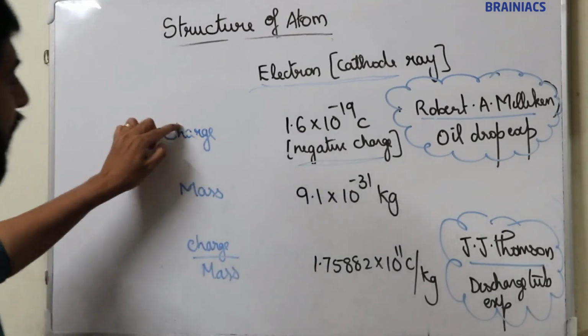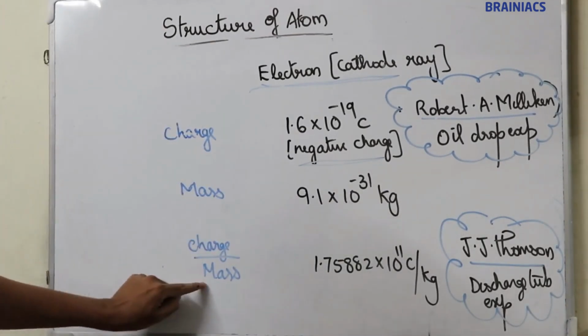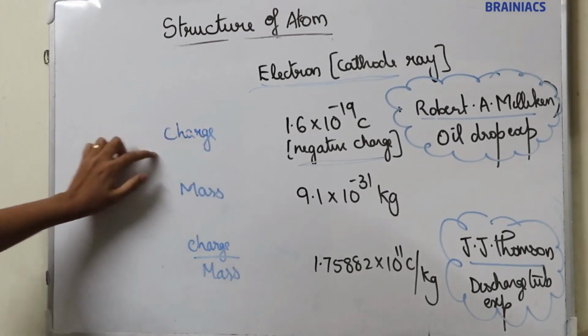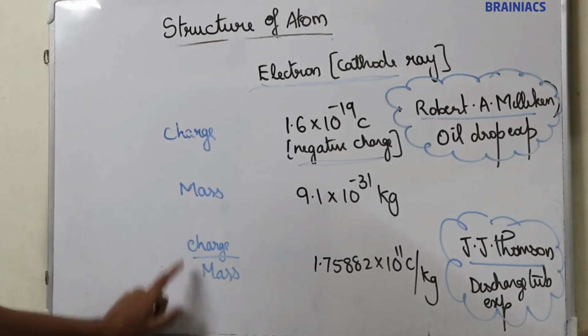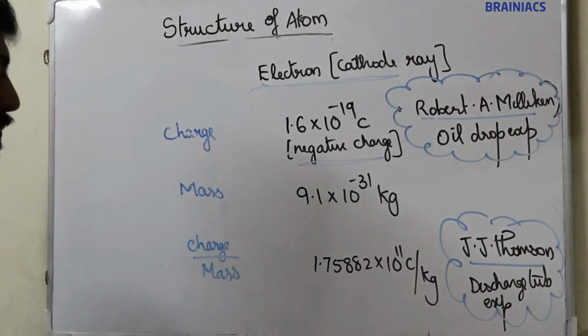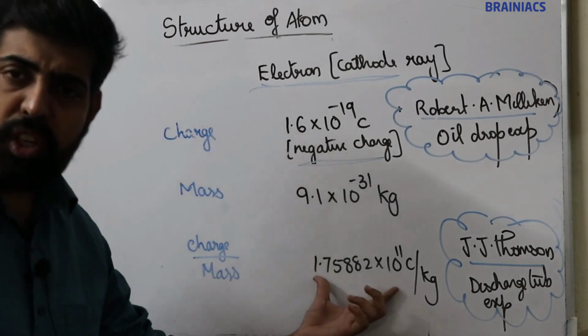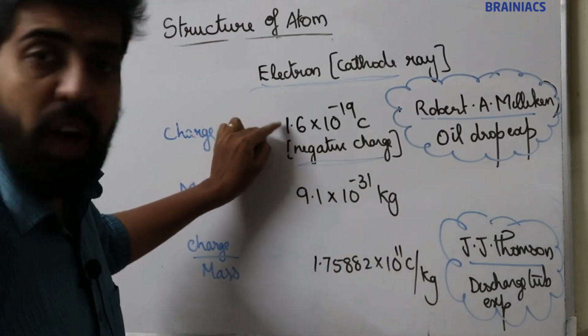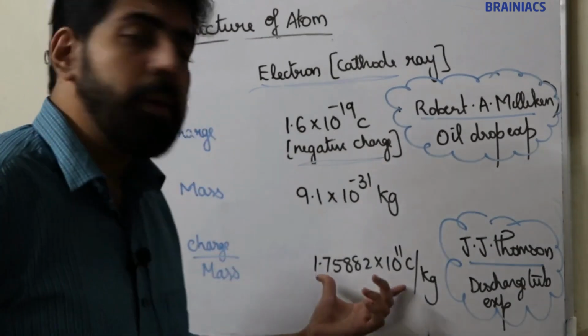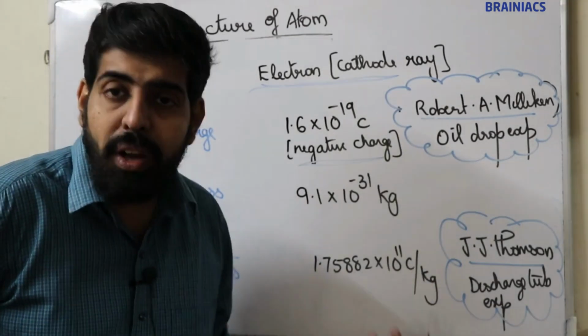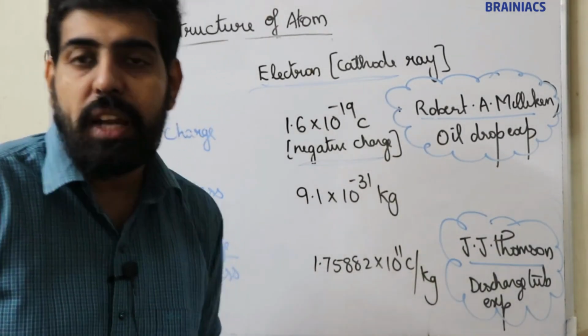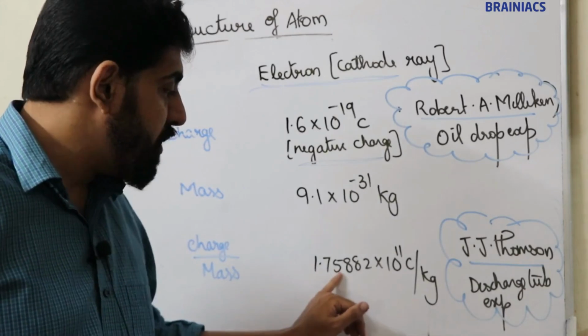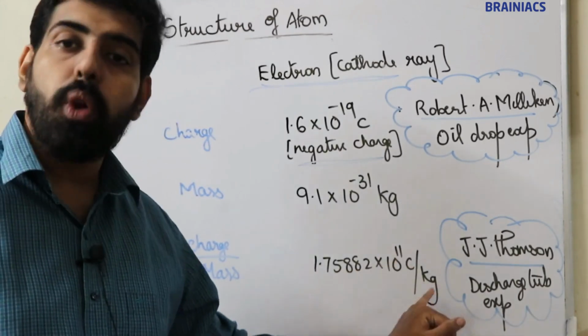Now next one is charge by mass. Charge divided by mass. For the charge by mass ratio value, you have to divide the charge value by the mass value. So the charge by mass ratio of electron is 1.75882 into 10 raised to 11 coulomb per kg.